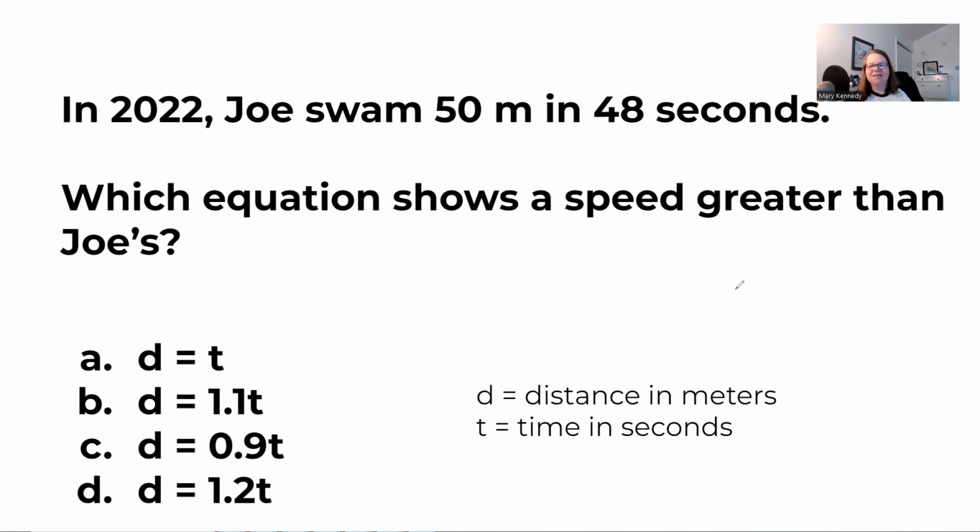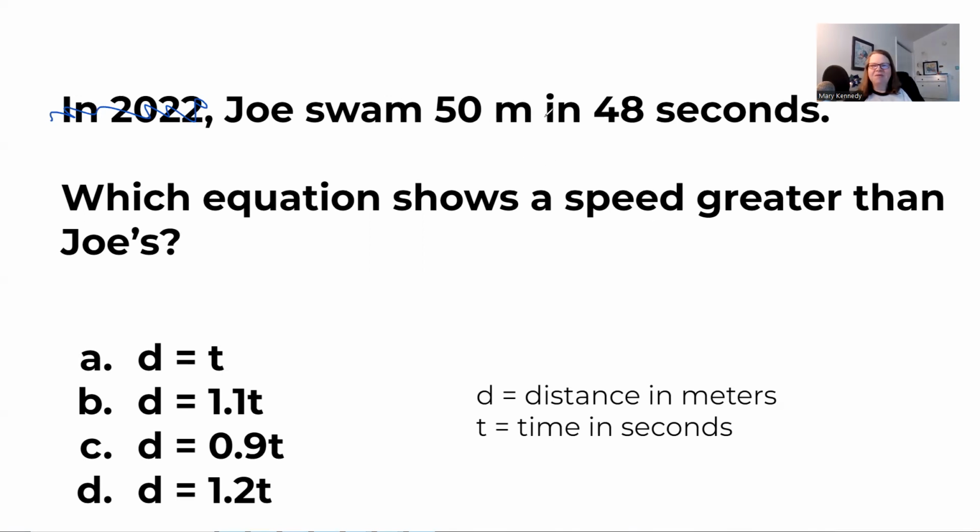So just know that. Now think about if we're finding a speed greater than Joe's, what is the part in that sentence at the top that does not have anything to do with that? It's the 2022. The year doesn't have anything to do with this problem, right? It doesn't matter that it was 2022 as opposed to some other year. So let's just make sure we ignore that. It's not going to be helpful to us.